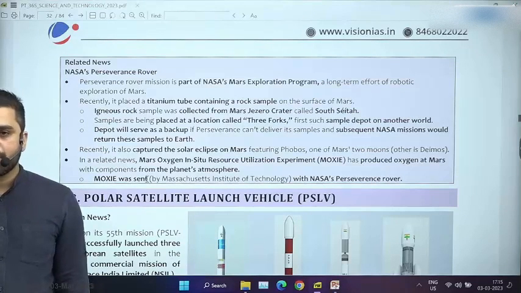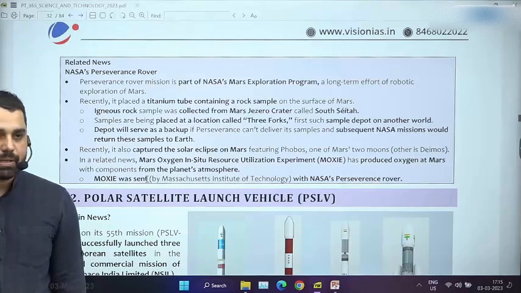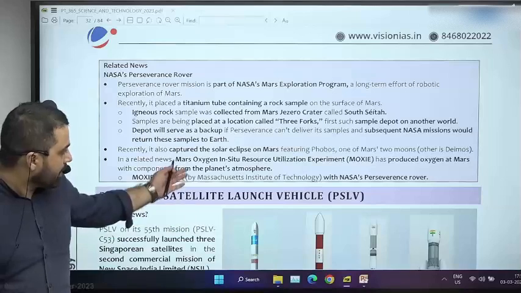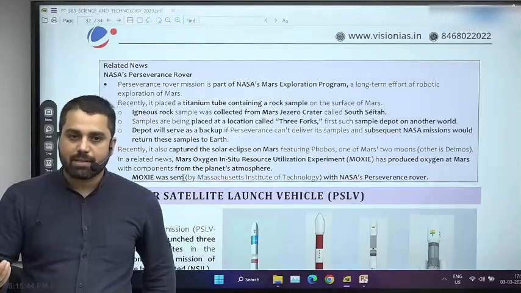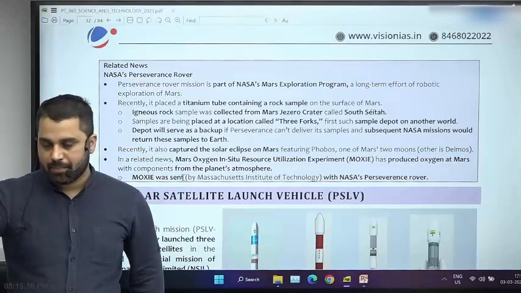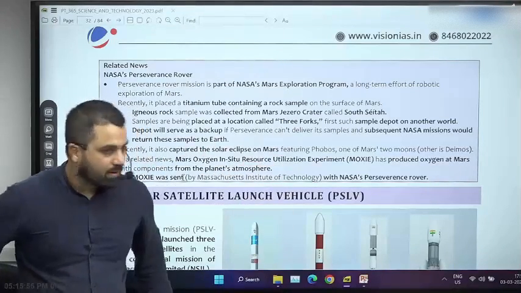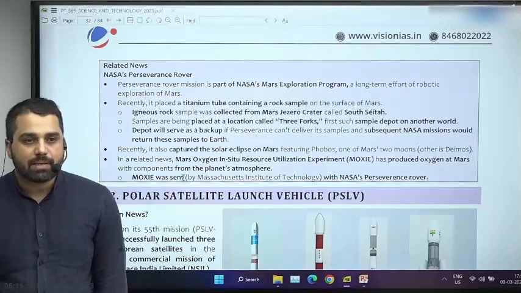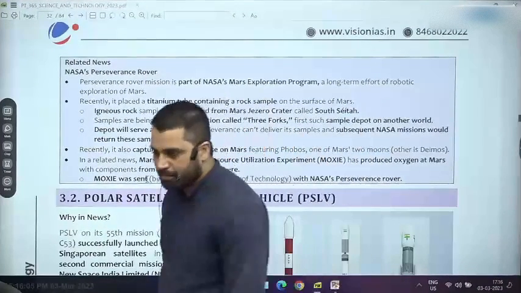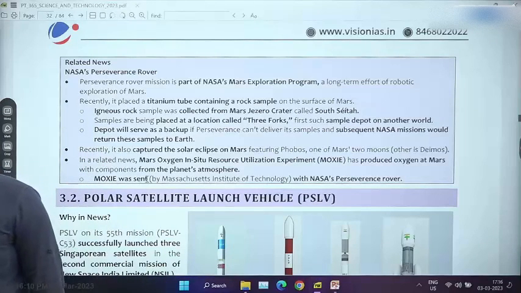There have been many more missions on Mars before the Perseverance rover, and because of other missions we actually know the atmospheric composition of Mars. This payload was carrying certain chemicals, and with the help of those chemicals it was able to produce oxygen on the surface of Mars. This payload is very famously called the Mars Oxygen In Situ Resource Utilization Experiment, or simply MOXIE. With some chemicals it was carrying, and also some gases which are already present in the Martian atmosphere, it was able to produce oxygen. So just in one line, I think that is more than enough.